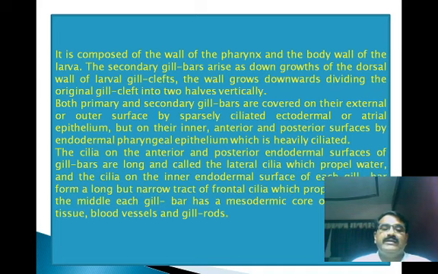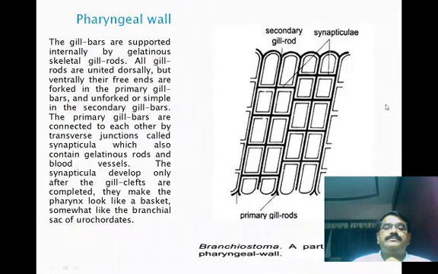The cilia on the anterior and posterior endodermal surface of the gill bars are long and called lateral cilia, which propel water, and the cilia on the inner endodermal surface of each gill bar form a long but narrow tract of frontal cilia which propel mucus in the pharyngeal chamber. In the middle, each gill bar has a mesodermic core of connective tissue, blood vessels and the gill rods.